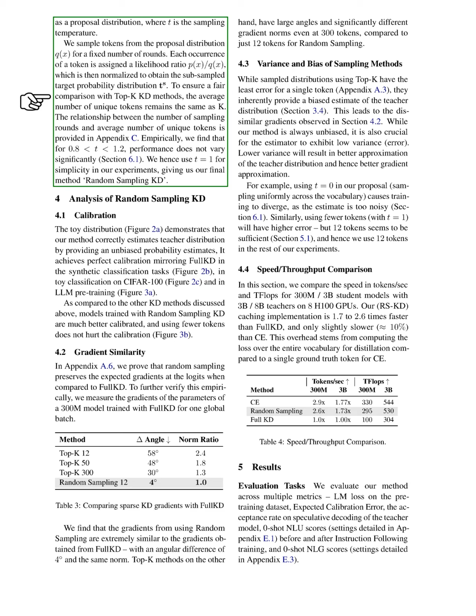Based on this, we choose a particular proposal distribution, where the sampling temperature is a key factor. We sample tokens from this distribution for a set number of rounds, assigning a likelihood ratio to each token, which we then normalize to create a target probability distribution. To compare fairly with top-K KD methods, we keep the average number of unique tokens equal to K. We find that the performance remains stable across different sampling rounds and unique token counts, so we simplify our experiments by using a fixed temperature.